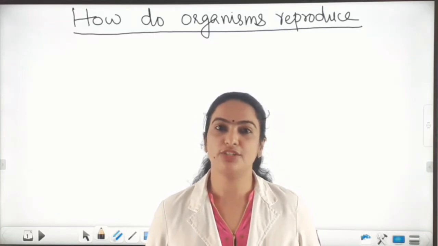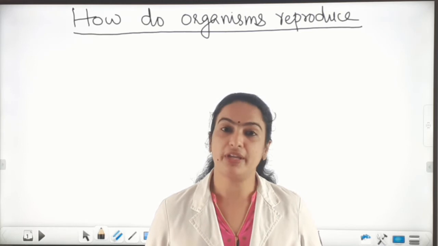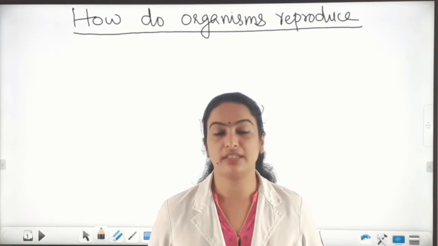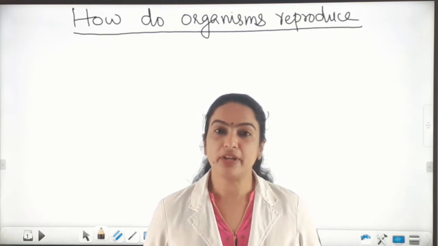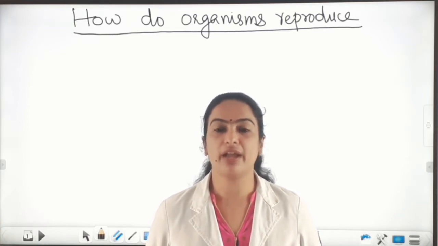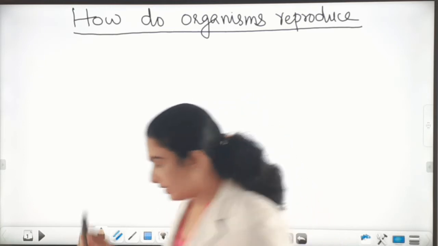Now I am going to teach you the new chapter, How do organisms reproduce? As you know, reproduction is the most important characteristic feature of living things. Reproduction is the ability of an organism to produce their young ones. So let's see.